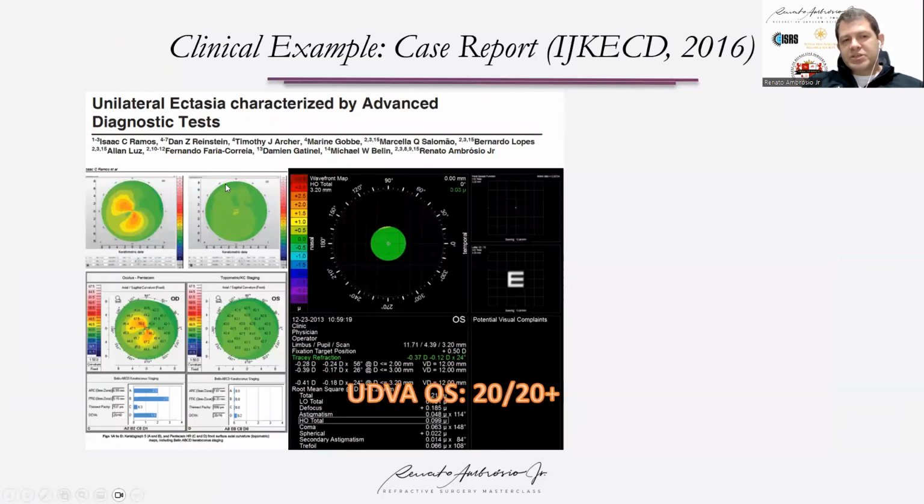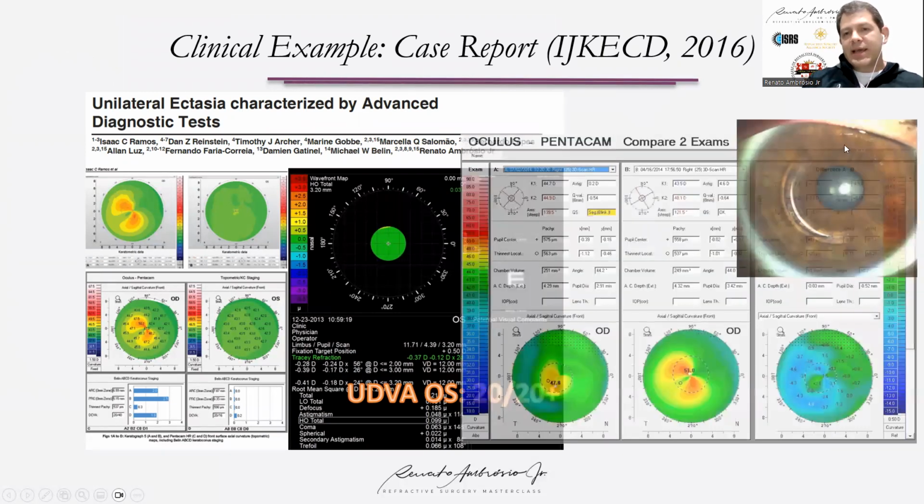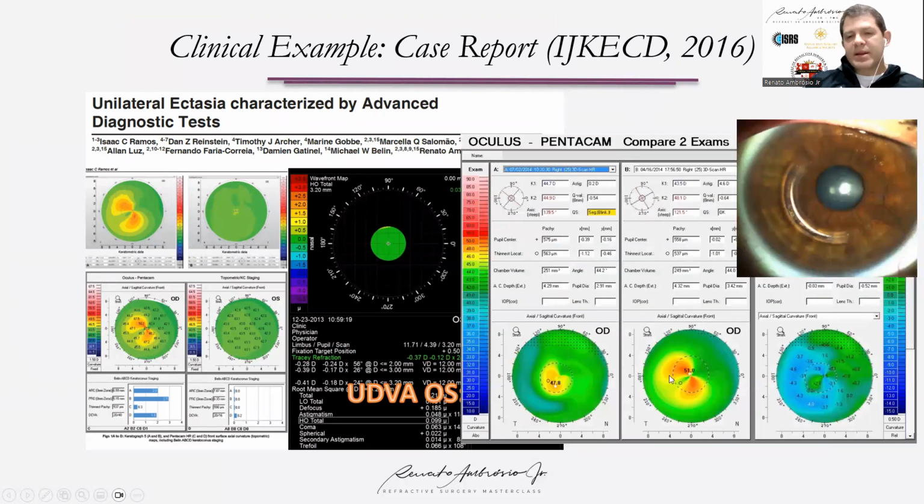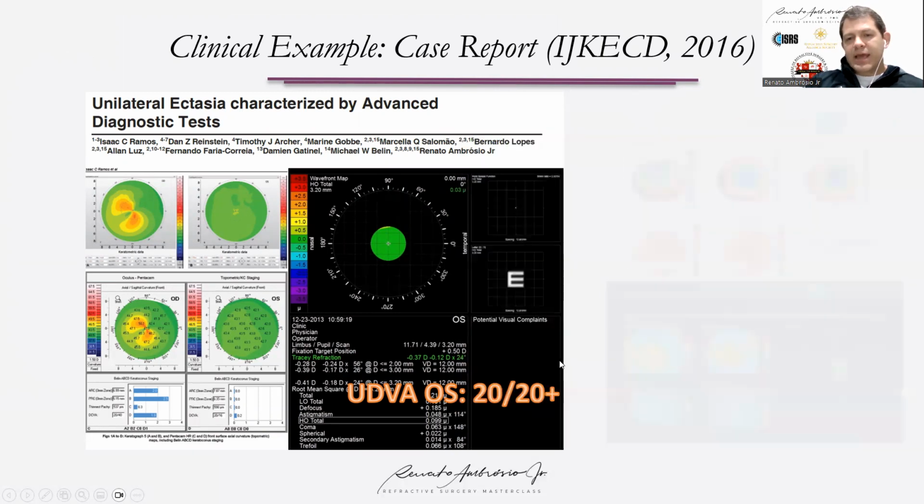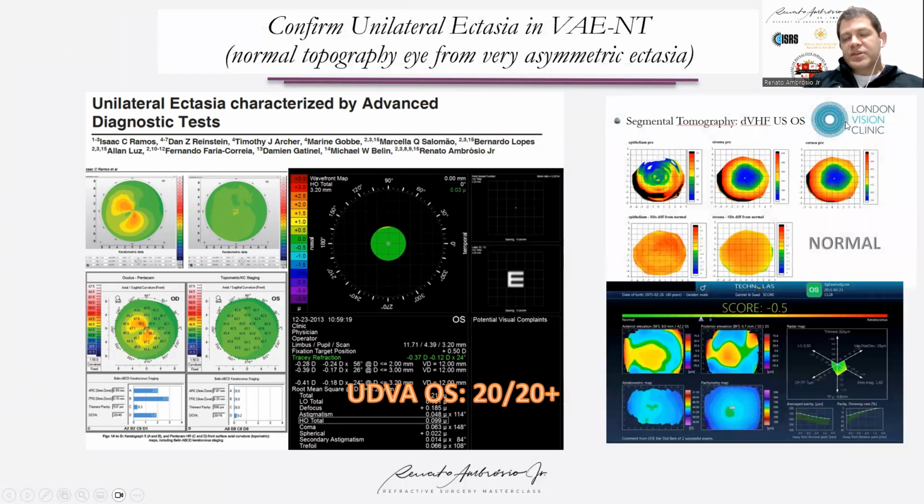The fellow eye of this patient, the left eye, was considered to have unilateral ectasia. The patient had 20/20 plus. This is the aberrometry of the eye trace, and this is the ring segment implanted with a very nice result. And this patient was followed at London Vision Clinic, and the ability to see the normal epithelium along with normal anterior, the Orbscan score was very much consistent with the unilateral ectasia.